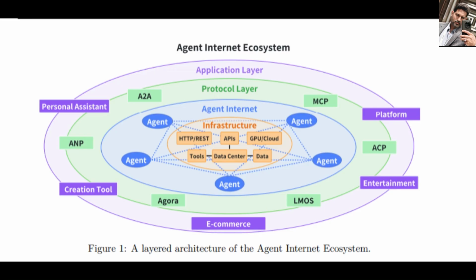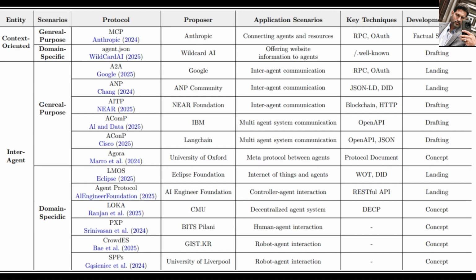Interagent protocols. Here's where things get exciting. These protocols let agents talk to each other. General purpose. Agent-to-Agent, A2A, by Google. Agents discover each other's capabilities using agent cards, JSON manifests, then invoke tasks over RPC, complete with auth and state tracking. It's like OAuth for agents, with UX negotiation baked in.